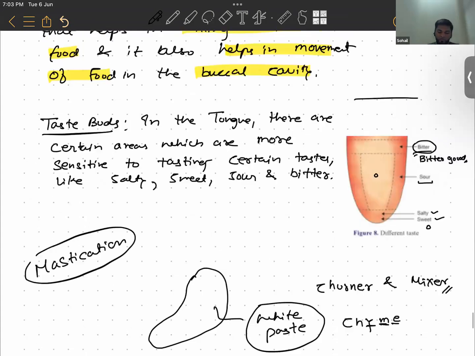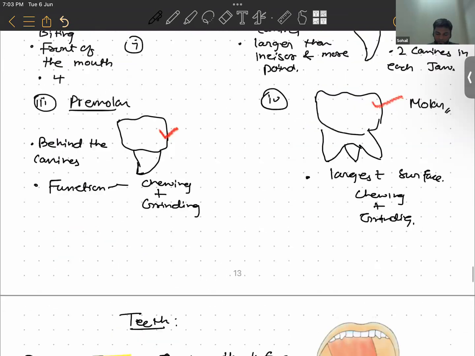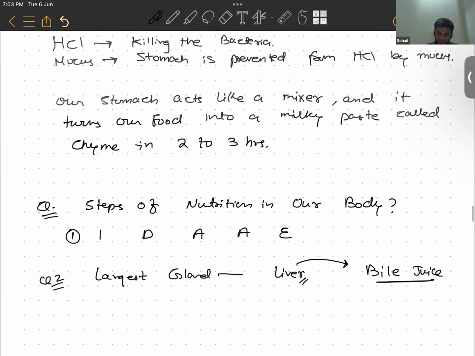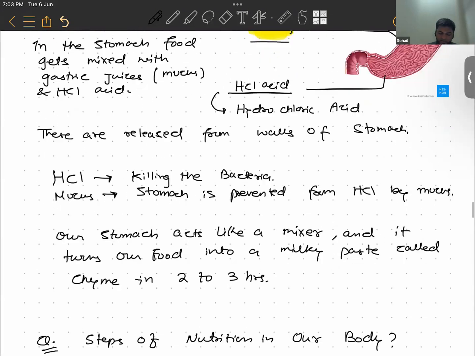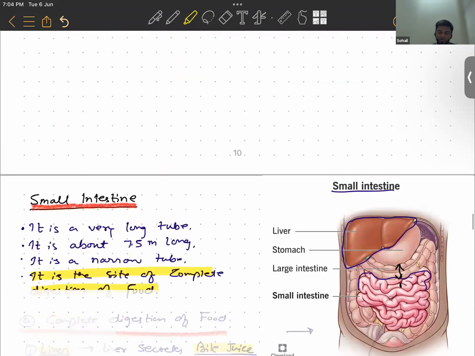Yes, sir, we discussed this in the previous class. Here, read what it says: our stomach acts like a mixer and it turns our food into a milky paste called chyme in 2 to 3 hours. Right.